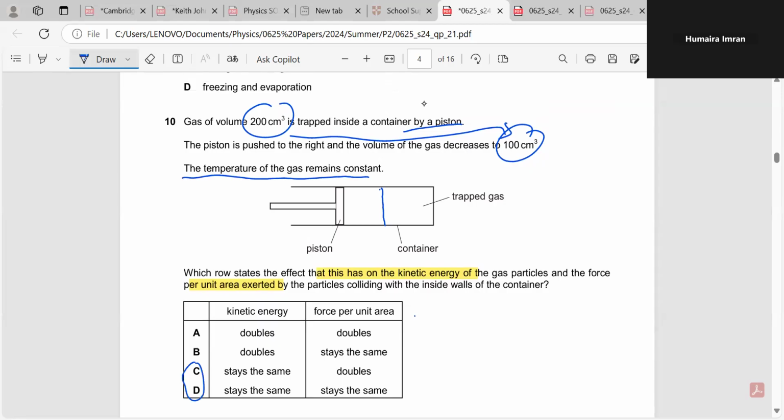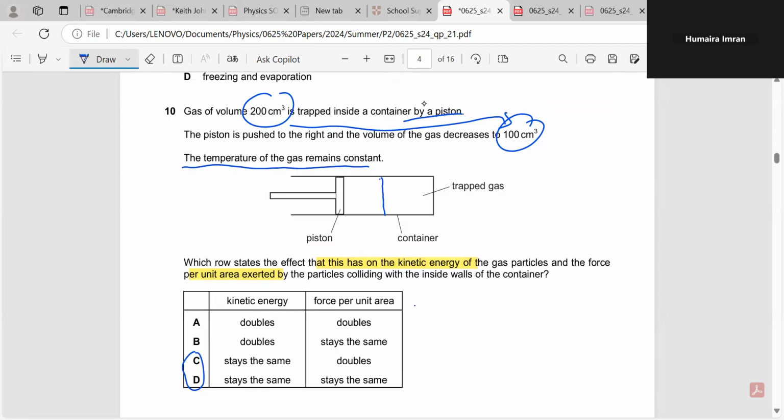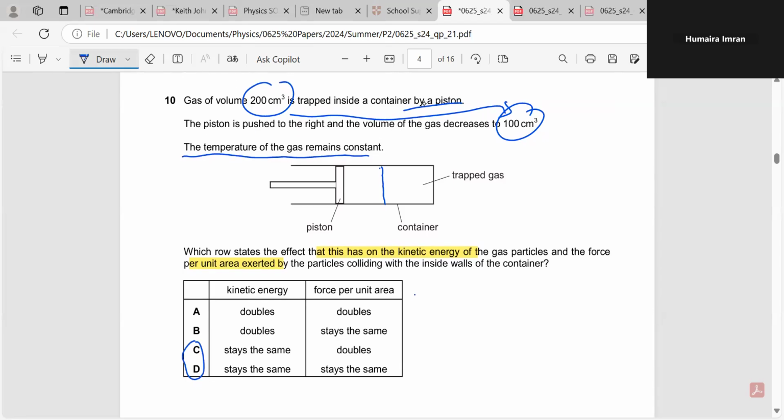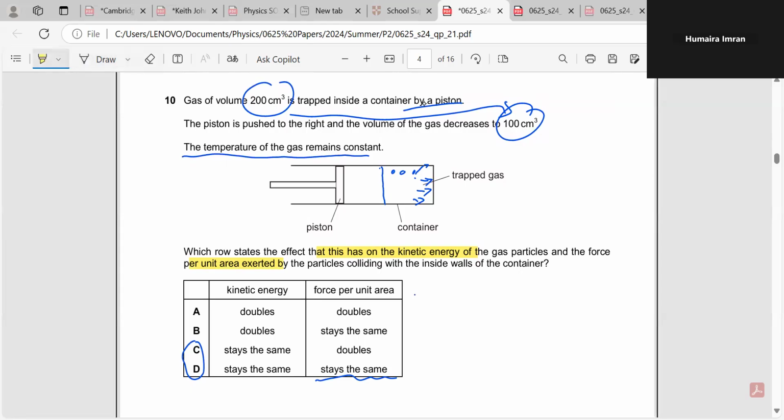So we will select the option from C and D. Now as there is very little space, the force on a unit area increases and it doubles actually. It does not stay the same. So it doubles. So the correct option here for us is the C option.